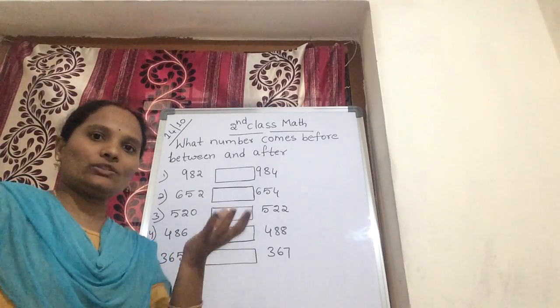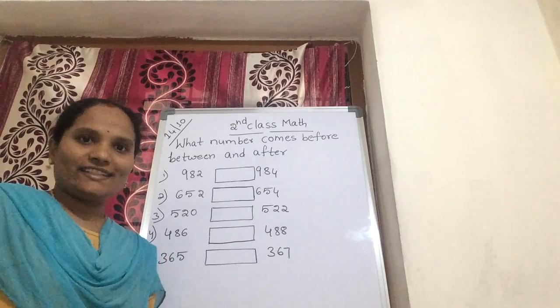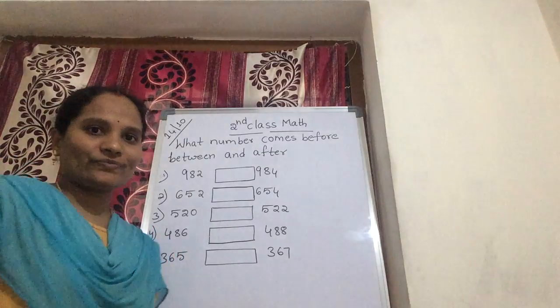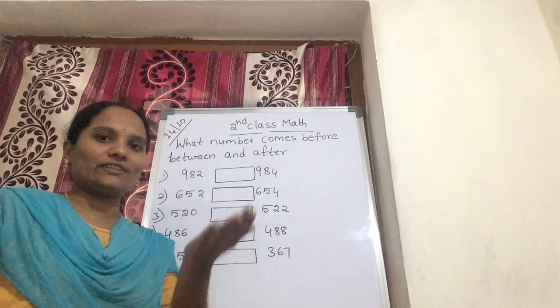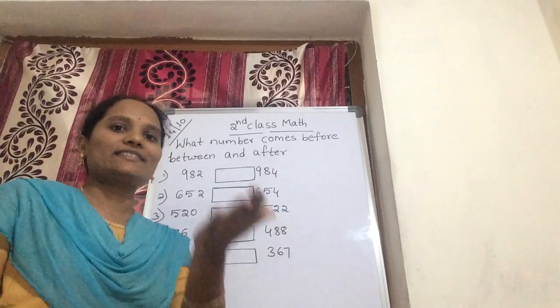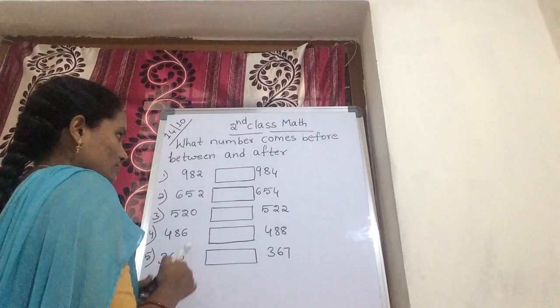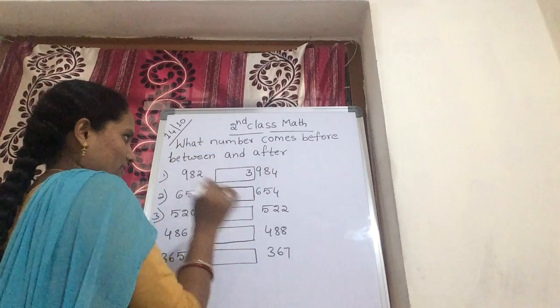You know 1 to 10 numbers perfectly. 1, 2, 3. 3 is coming, so in ones you should write 3.